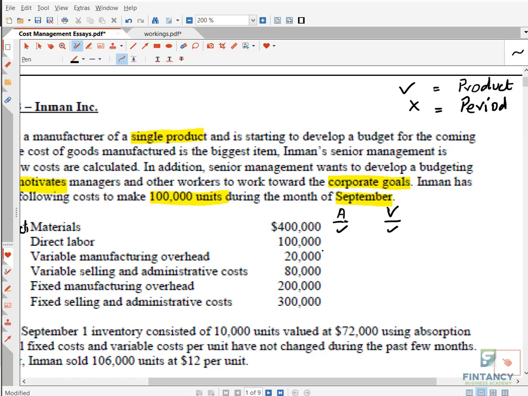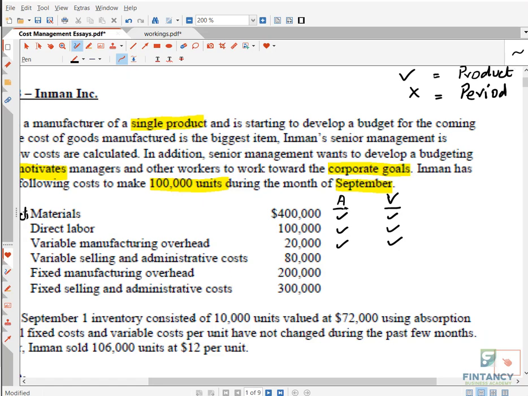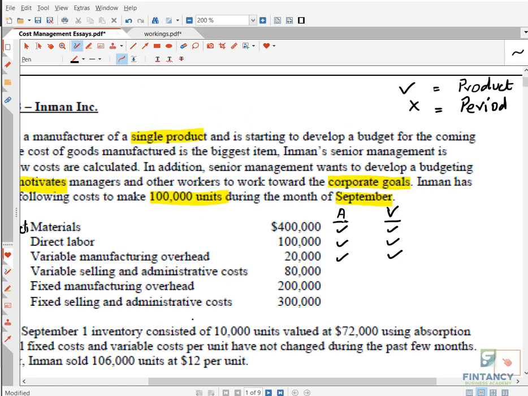What about direct labor? Very nice. This is also a product cost in both the methods. What about variable manufacturing overhead? Very nice. It's also a product cost. Remember, I told you, the methods are not fighting on these three things. Remember, what is variable selling and admin? It's a period cost in both the methods, right?